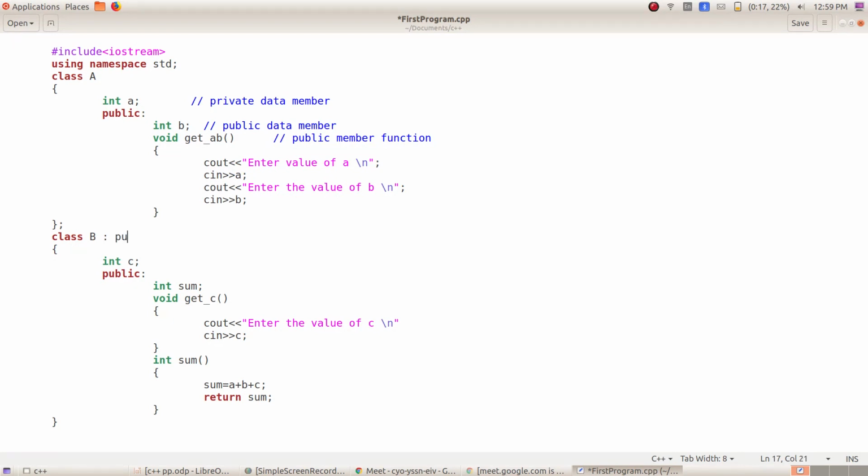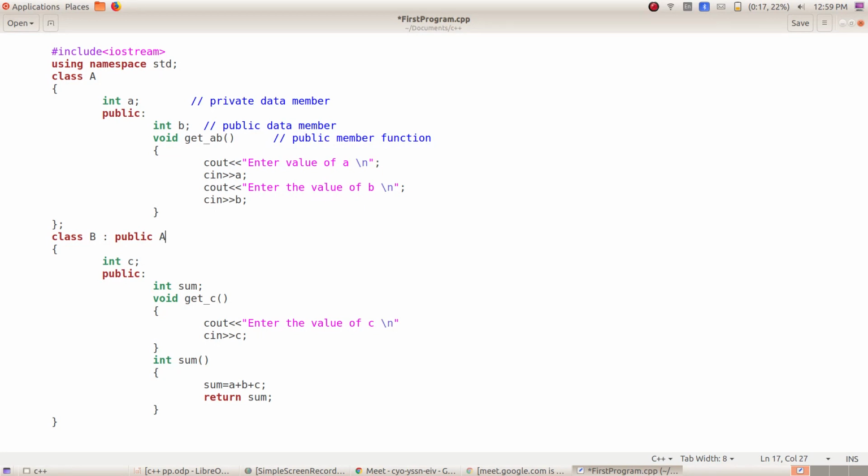You can say public A. That means you are inheriting the members of class A into class B by public derivation. What do you mean by public derivation? All the private members of class A become private in class B. All the public members of class A become public in class B. That is called public derivation.